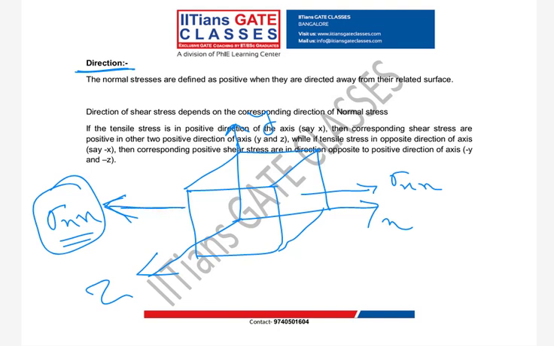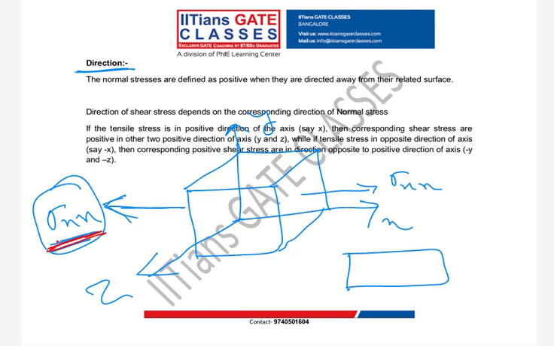What do you mean by tensile and compressive stress? It's tensile, but in what direction is it going? Negative x direction. So any stress going in minus x direction doesn't mean it's compressive.